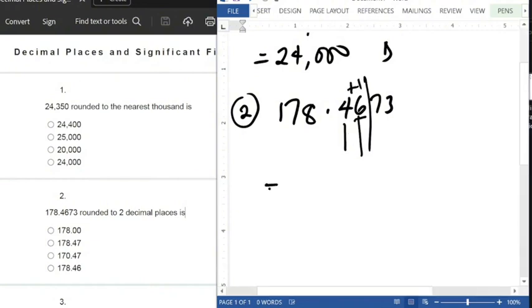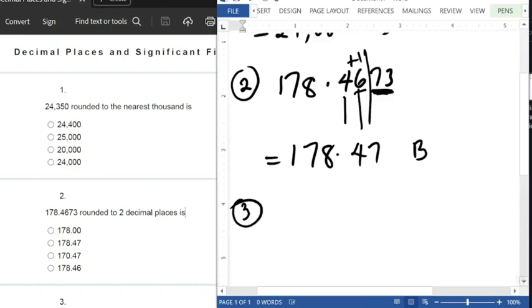So that will then give you what? 178.47. The remaining digits after that 6 will be 00, so I've told you there's no need for you to write it, though if you write it, you'll not be penalized. So the answer here is option B, it is 178.47. I hope I'm making sense. Right, so move to question number 3 now.